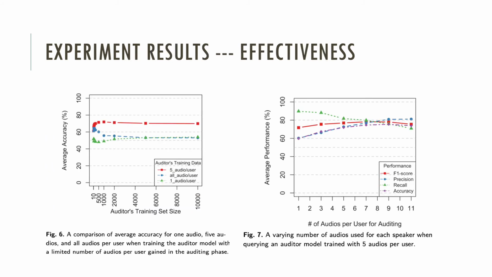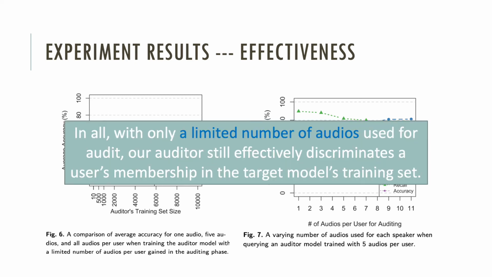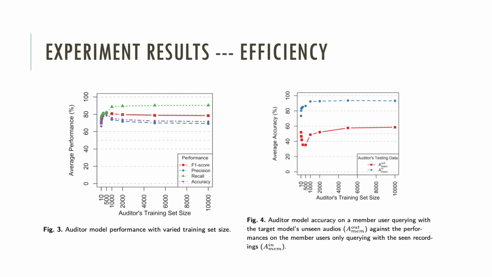These two figures show that our auditor still effectively discriminates the user-level membership with only a limited number of audios used per user. From Figure 3, with a smaller number of users in the auditor's training set, we observe a rapid increase in performance with an increasing number of users. Assume a user is one user-level member of an ASR model.